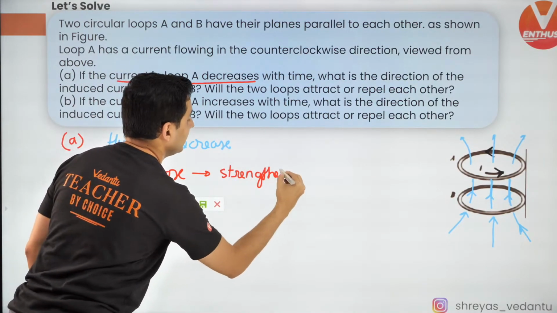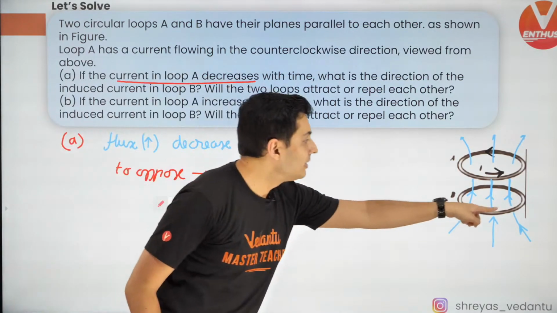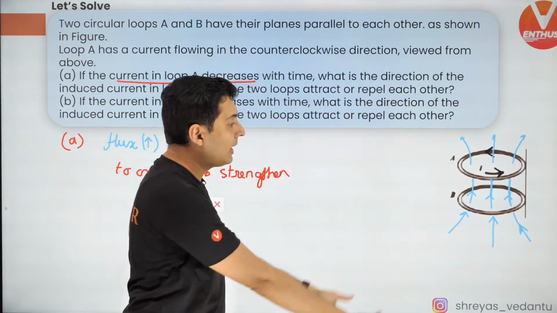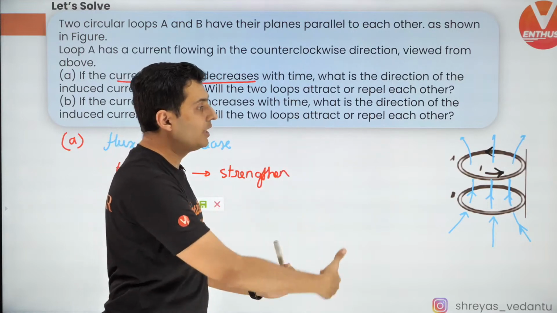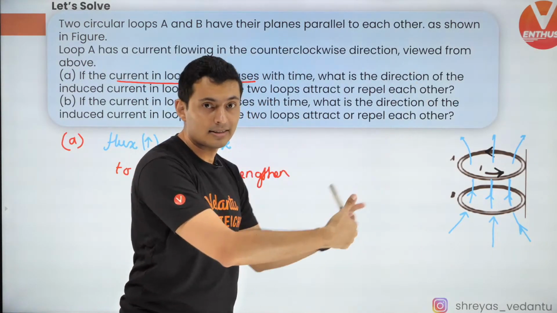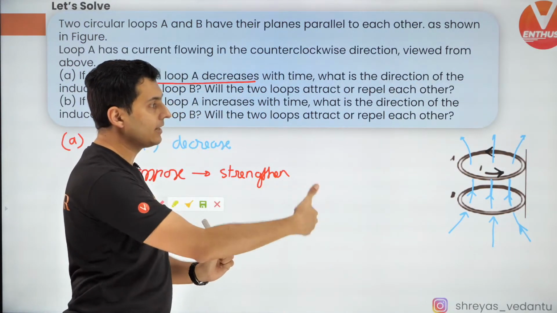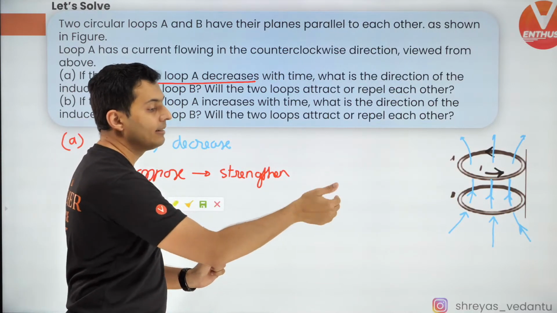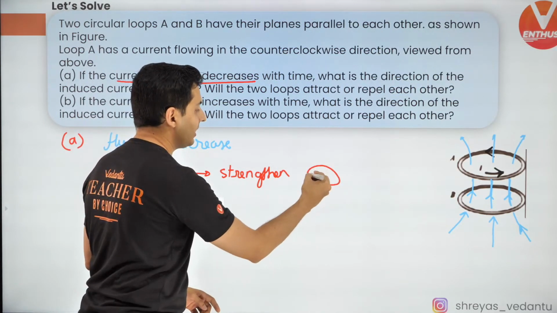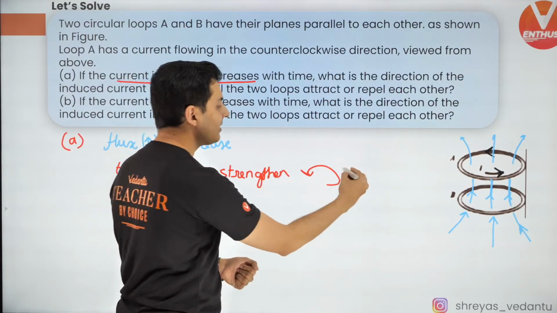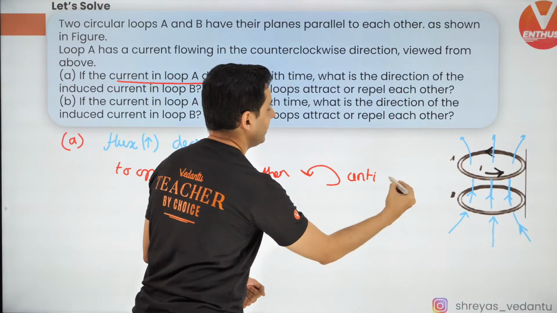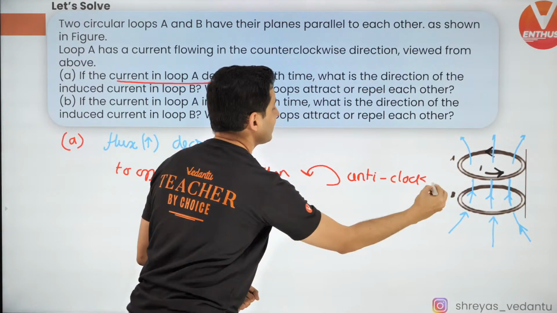So think about it. This loop will strengthen that magnetic field. So curl your fingers such that the thumb will strengthen these blue lines. So support those blue lines. So the fingers will curl like this. So that means the current in the coil will be this way. Isn't it anti-clockwise? Isn't it anti-clockwise, guys? I hope this is clear.